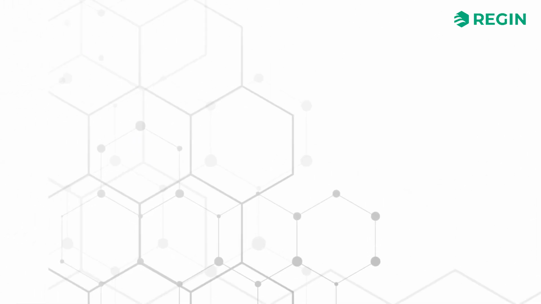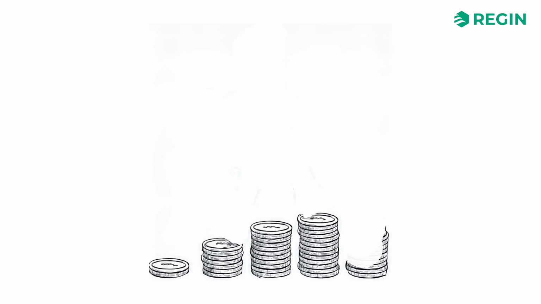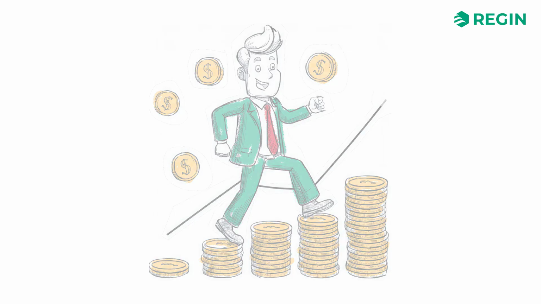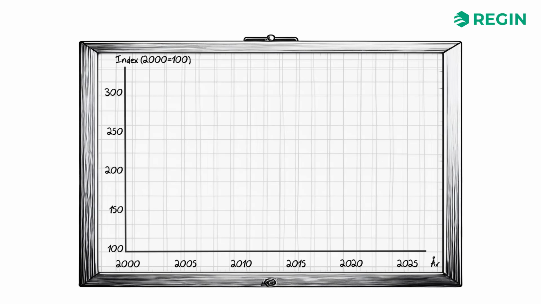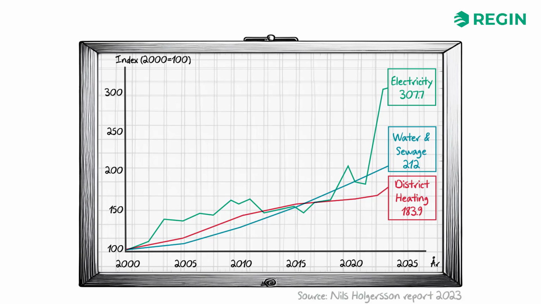In addition, reduced energy consumption simply means reduced energy costs, and the sharp increases in energy prices in recent years have made the arguments for energy efficiency even stronger. Throughout the 2000s, the costs of, for example, electricity, water, and district heating have risen reasonably in line with the Consumer Price Index. But in 2021, the gap quickly became much larger. In other words, the cost of operating a building is today significantly higher in proportion to its revenue, which has become clear to companies and private citizens alike.